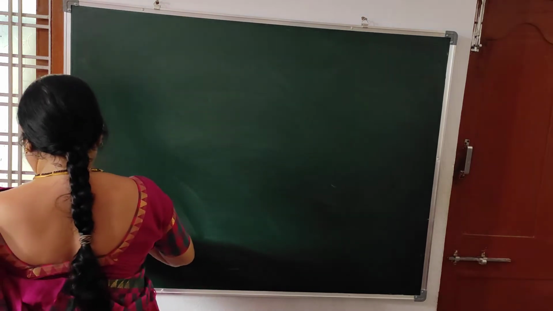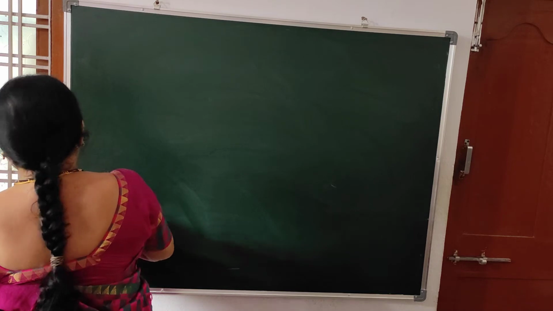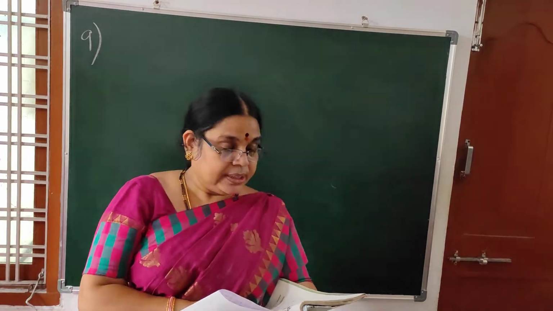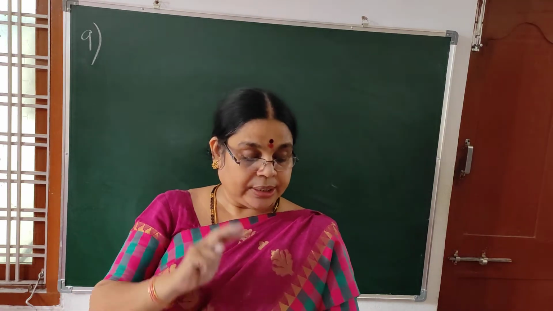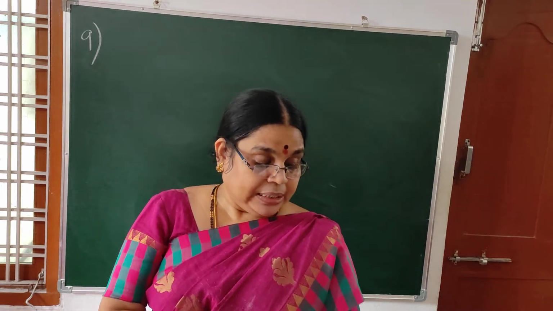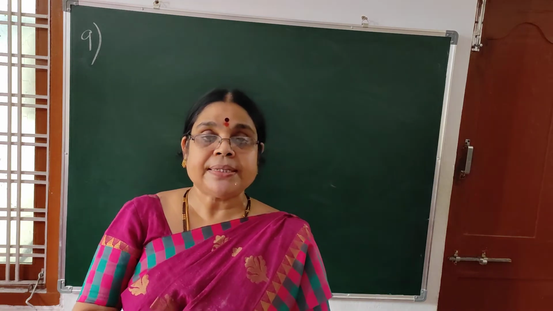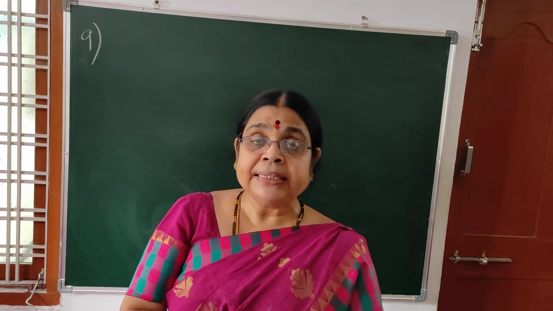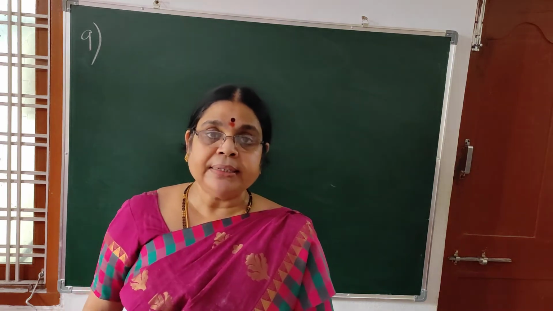Next sum. Ninth sum. A grandfather is 10 times older than his granddaughter. He is also 54 years older than her. Find their present ages. Grandfather is 10 times older than his granddaughter. He is also 54 years older than her.